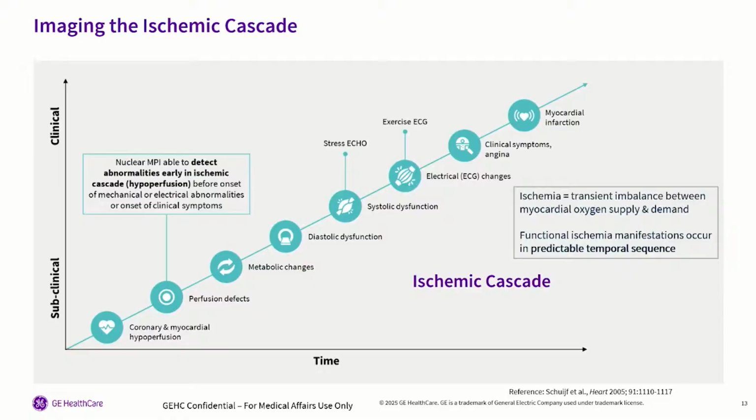And then from there, they're going to start having your classical symptoms. They're going to have your chest pain. They're going to have the left arm pain, the shortness of breath. And then finally, if we don't do anything, they're going to move to the myocardial infarction. And this is known as the ischemic cascade. It's not a question.